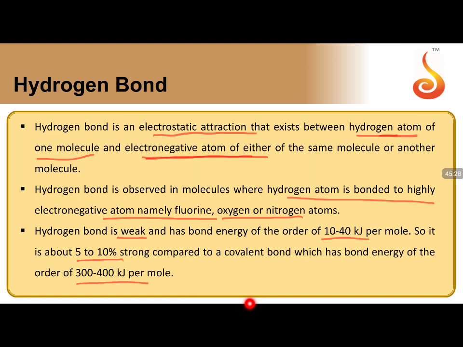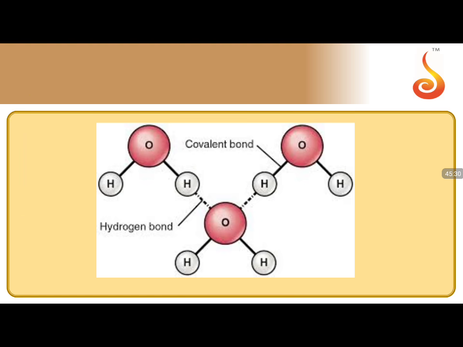So this is about the hydrogen bond. You can see here in the example, if I am taking water, this is water and this is water and this is water. So the water molecule is having hydrogen bonding. The thick bonds which are present are covalent bonds. But you can see the dotted bonds here. Yes, these dotted bonds are hydrogen bonds. Now you see the hydrogen atom is between two oxygens only. Yes, this is the nature of the bond which we call hydrogen bonding.